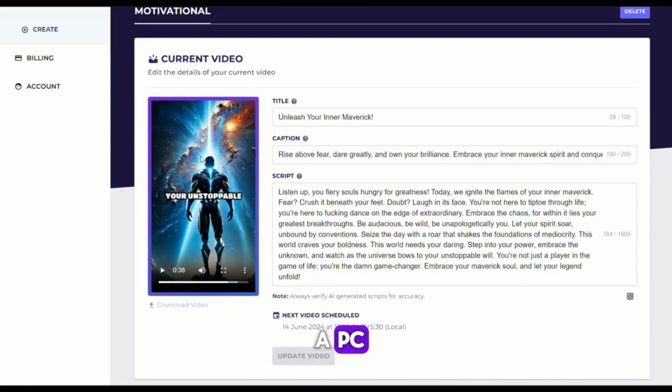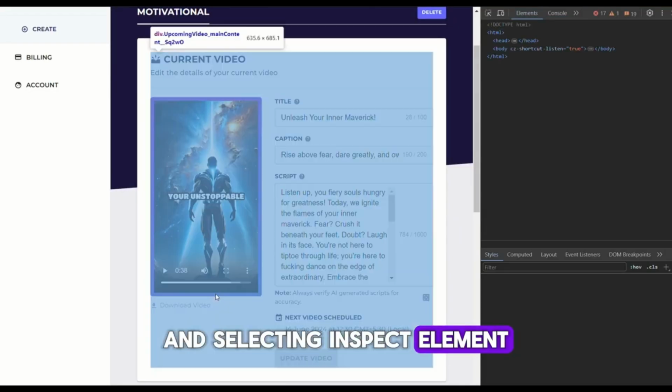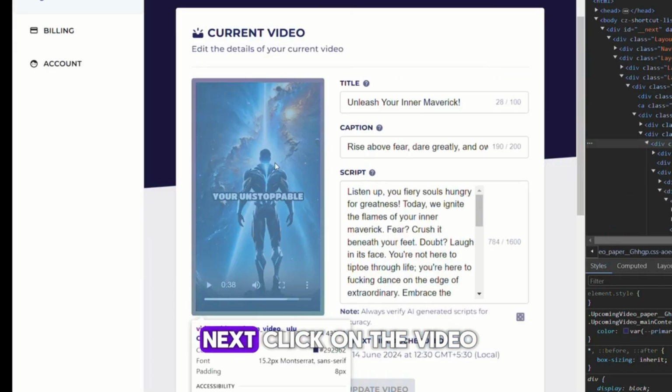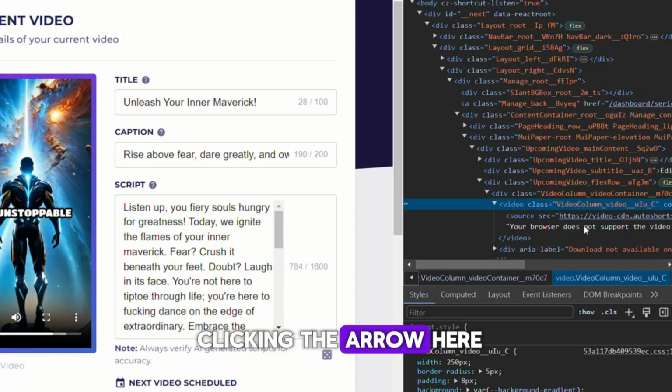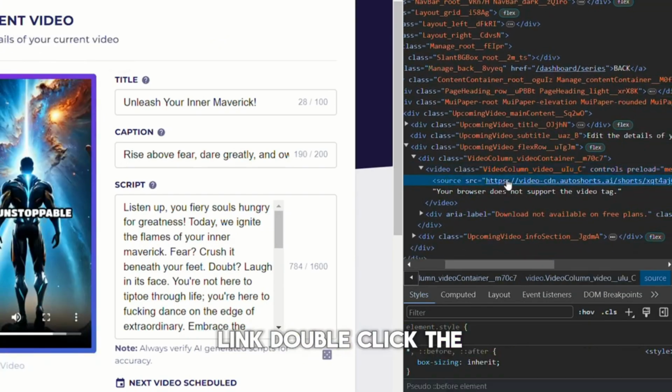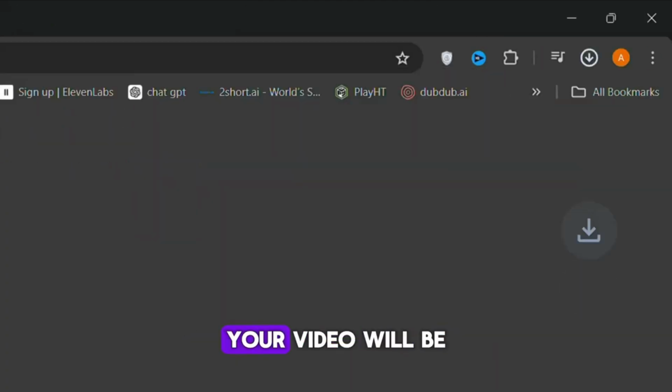If you are using a PC, you can download the video by right-clicking with your mouse and selecting Inspect Element. Then, select this icon. Next, click on the video. You will see in Video Tag. Open this tag by clicking the arrow. Here, you will see the link. Double-click the link and copy it, then paste it into a browser and press Enter. Your video will be ready to download.